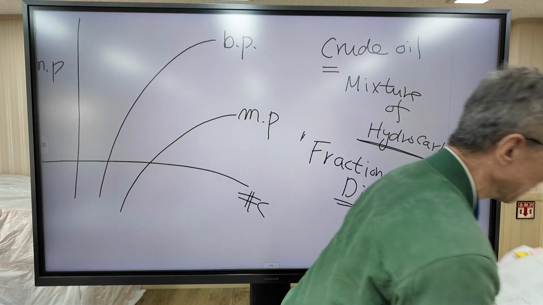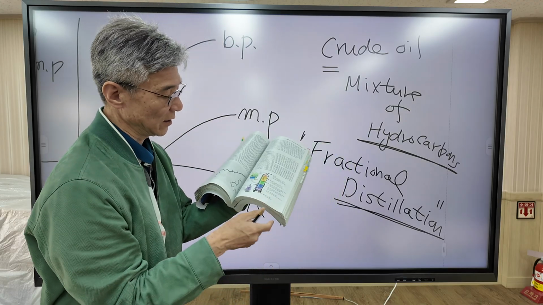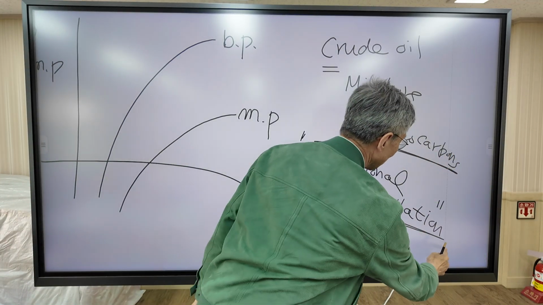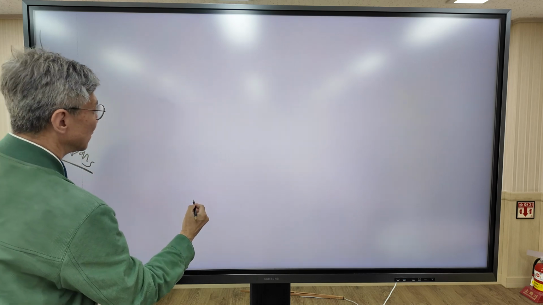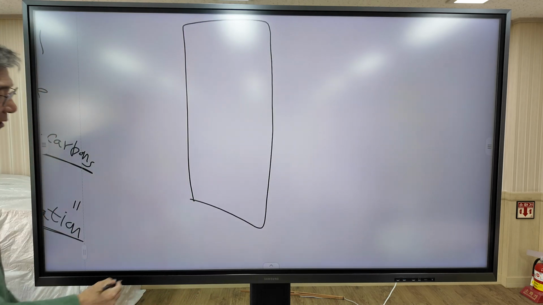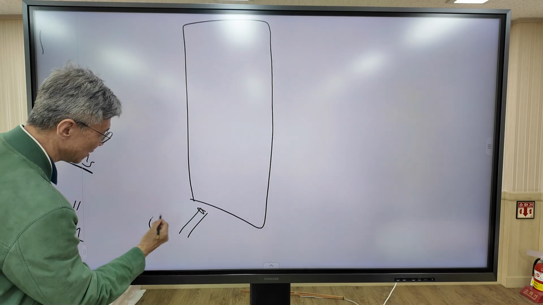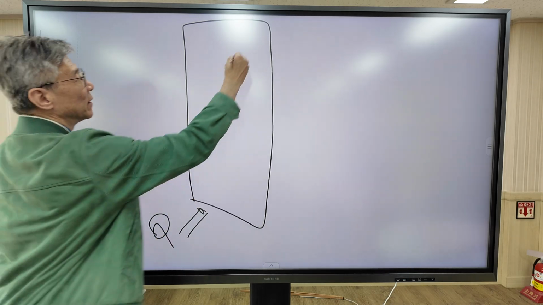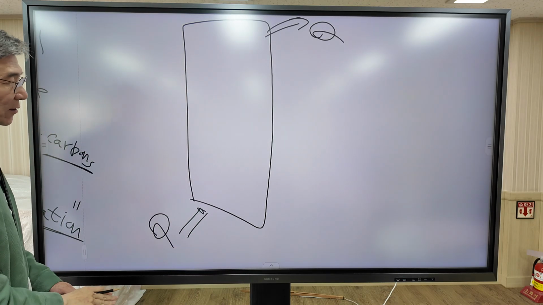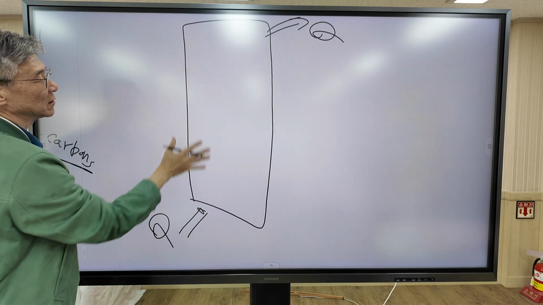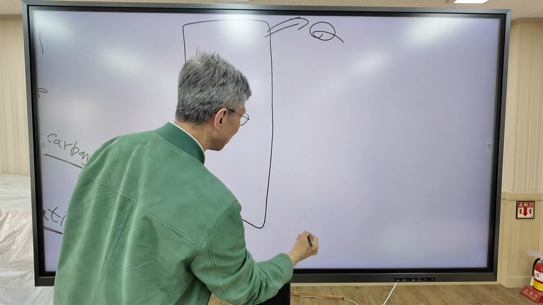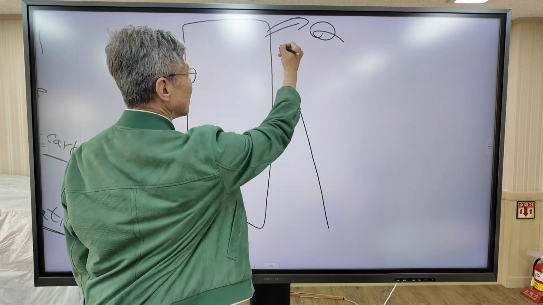The experimental setup for fractional distillation is displayed in your textbook. This is the fractional distillation column. Simply speaking, we inject heat at the bottom and we remove heat from the top. So we obtain a temperature gradient.